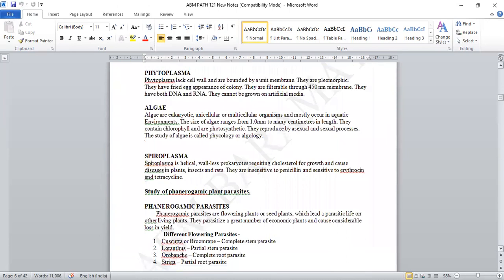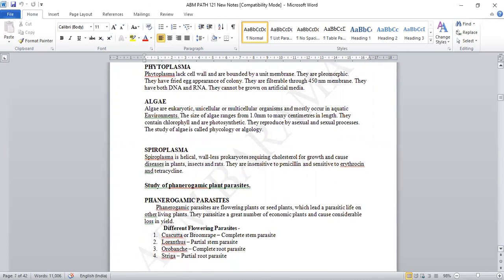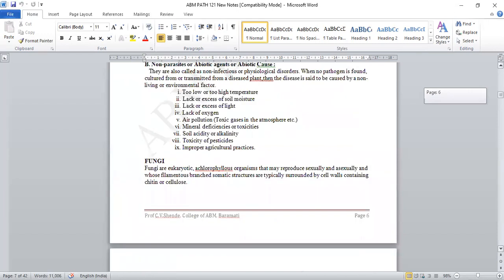There should not be any typical question like give the examples or definition of all microbes. You have to write your answer up till here, up till non-parasitic or abiotic agents. These are supportive, we can say objective type questions for you.